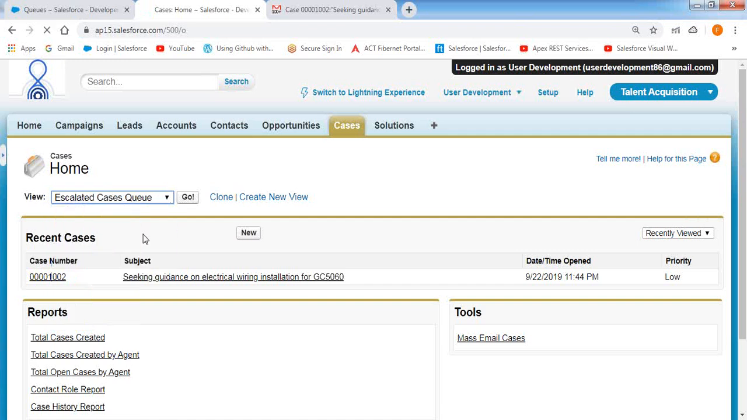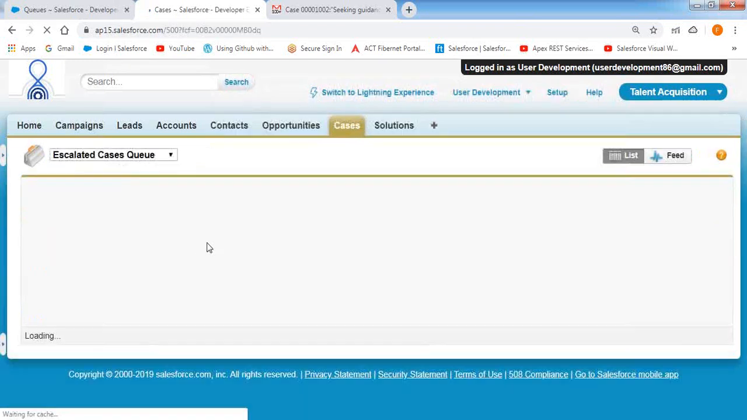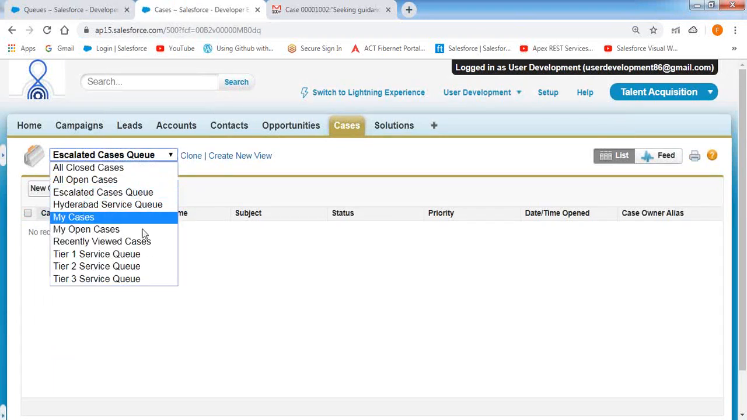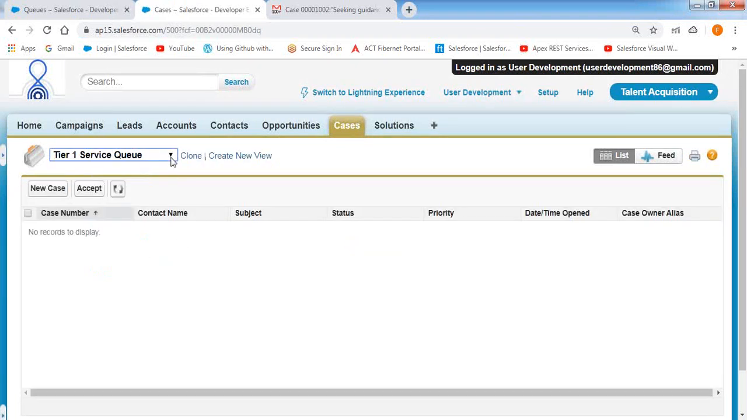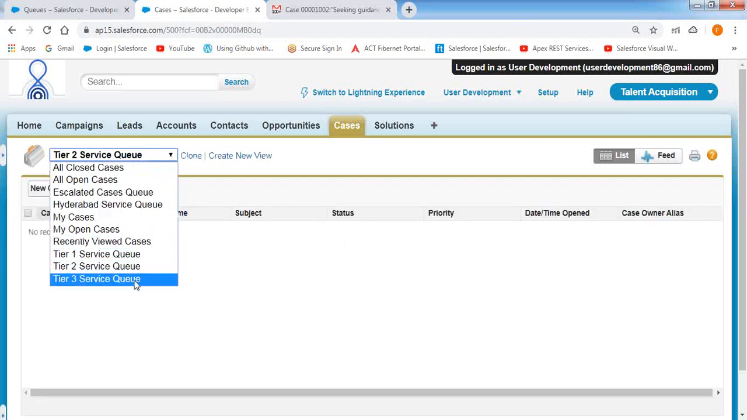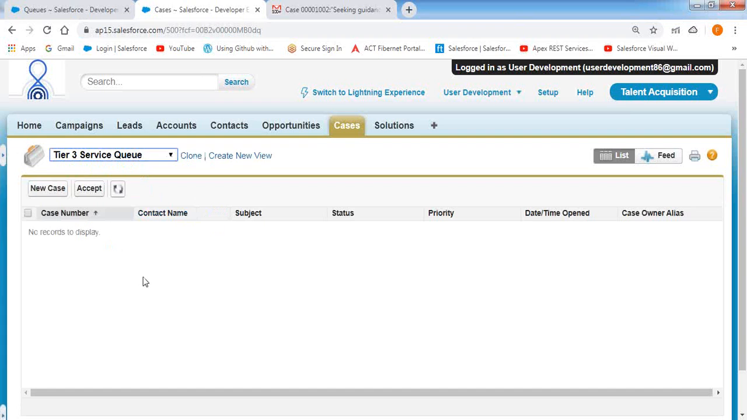Now inside this escalated cases queue, there are no records waiting as of now, so it indicates this table as empty. In the Tier 1 service queue also there are no records waiting. In the Tier 2 service queue also there are no records waiting. In the Tier 3 service queue also there are no records waiting. The queues are empty right now.